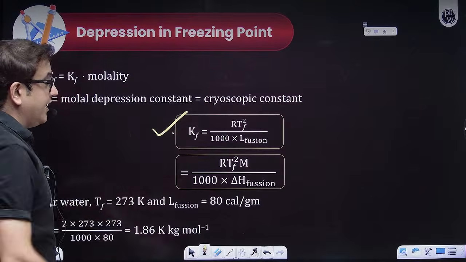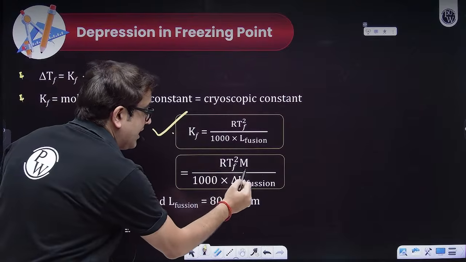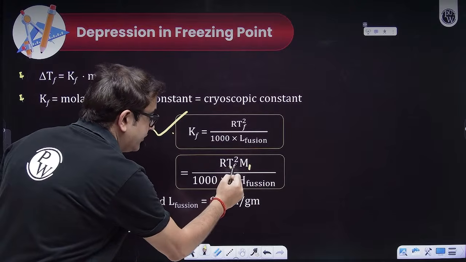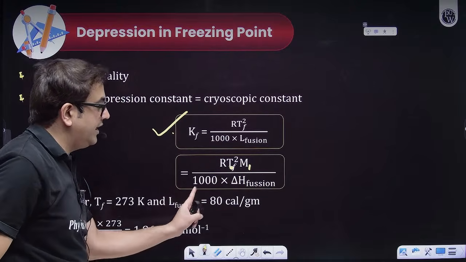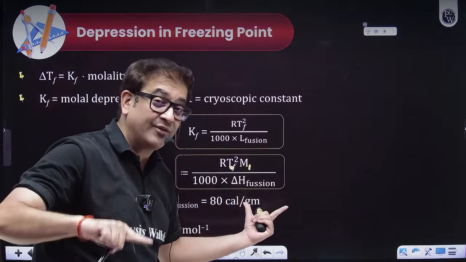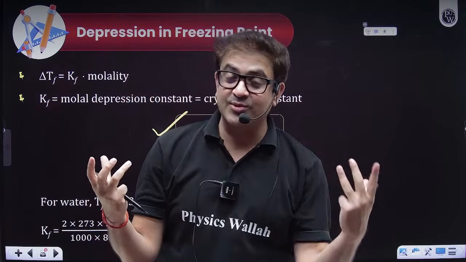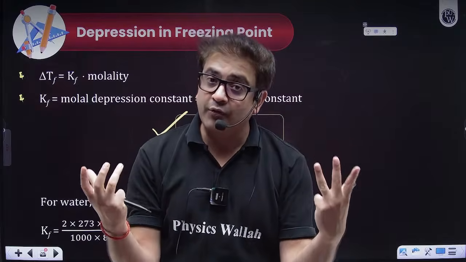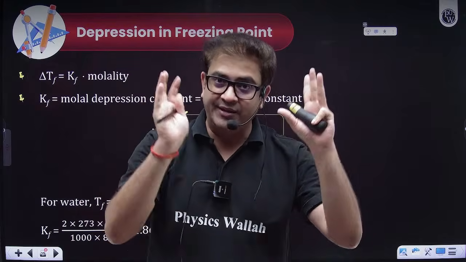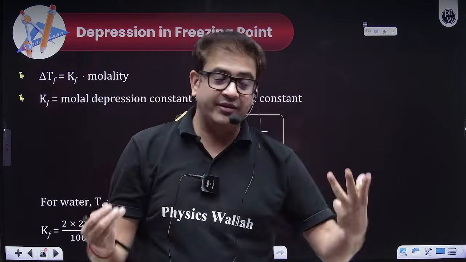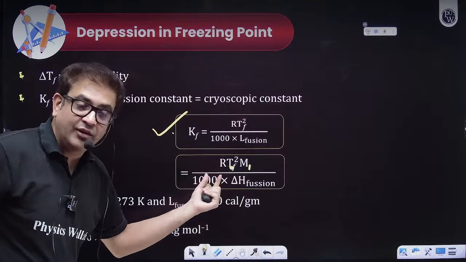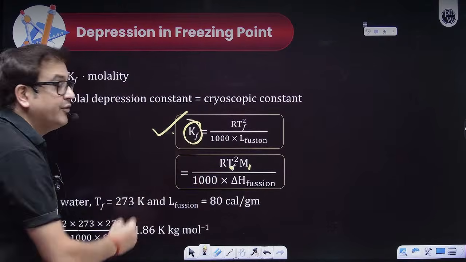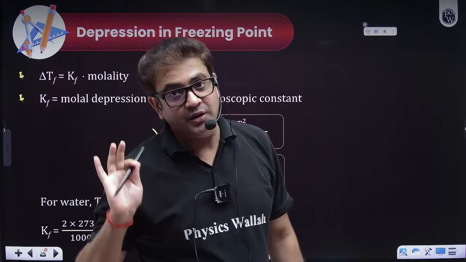The formula again, sir, is R M T squared. So for the solvent, this is R times the freezing point of the solvent squared upon 1000 times delta H fusion. Why, sir? Because when liquid changes to solid, that is a phenomenon of fusion. So delta H fusion, as per the data given, whether it is in joule or calorie, accordingly you put the value of R and you can calculate the value of Kf and Kb for that particular solvent.